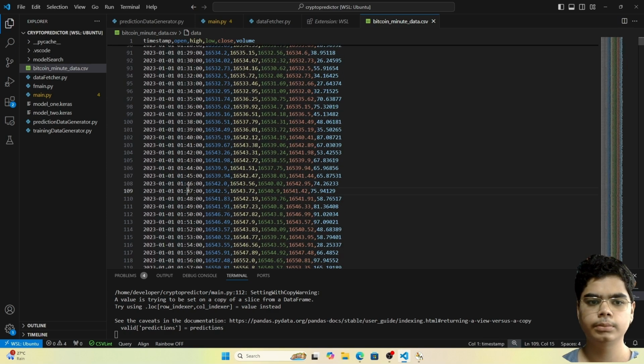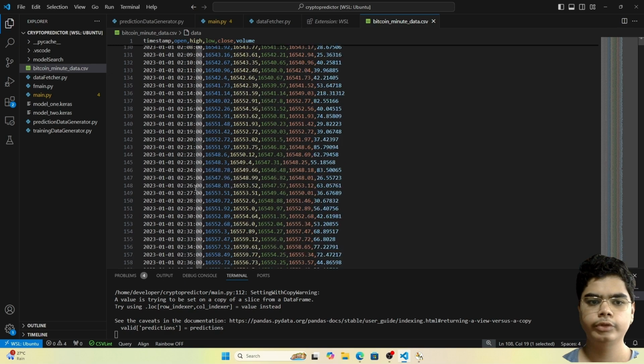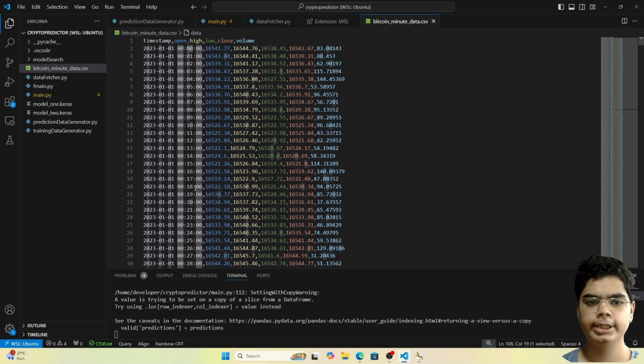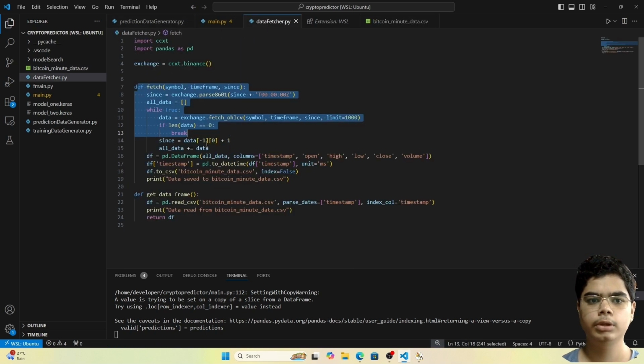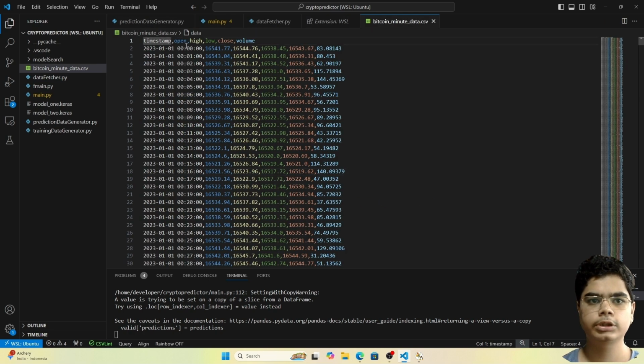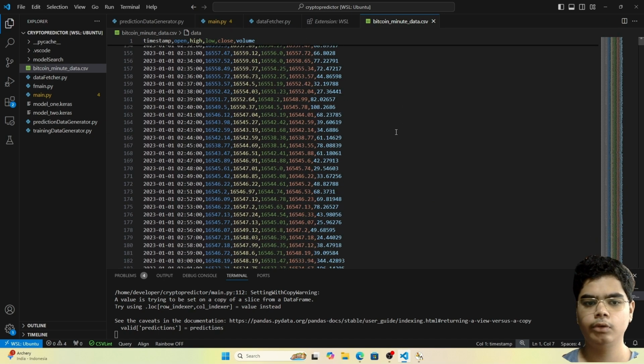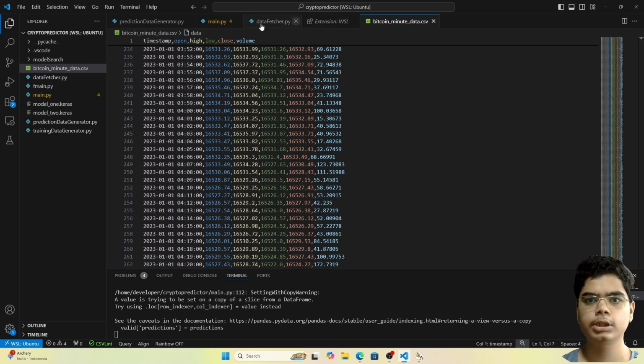So these are hours, minutes, and seconds. We have formatted it as date time, and hence it is stored first the date, then the time, in proper format. Since we have told the program to name the columns timestamp, open, high, low, close, and volume, it has automatically named these columns, as you can see here. The first is timestamp, the second is open, high, low, close, and volume. Okay, so now we have all our data values in a single file called bitcoin minute data.csv.